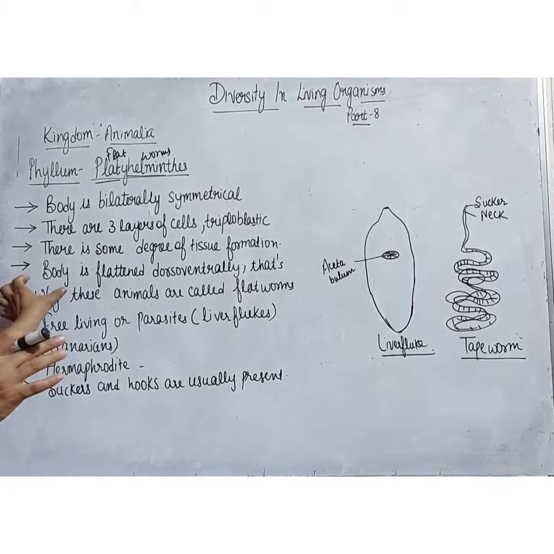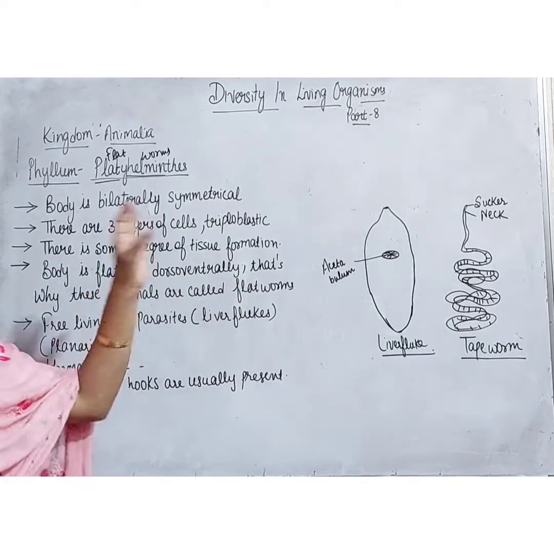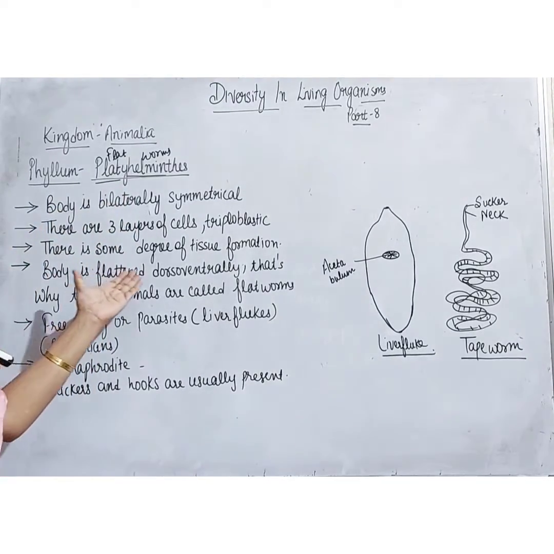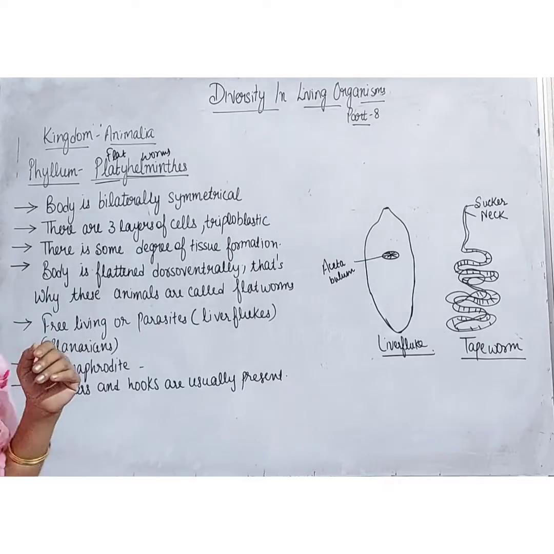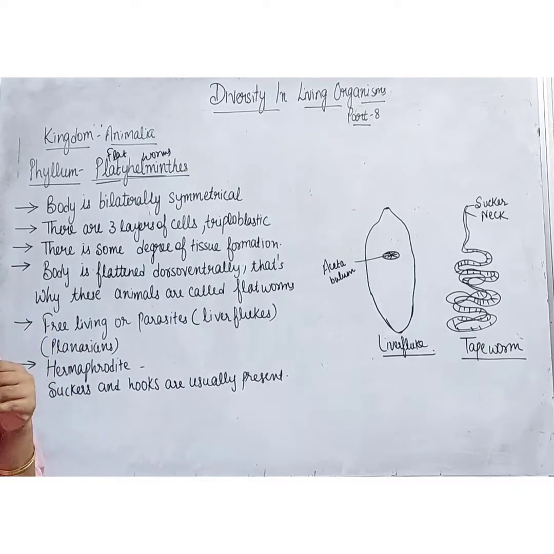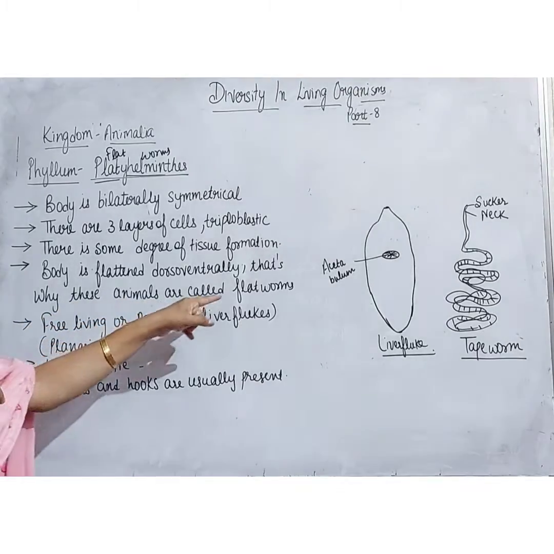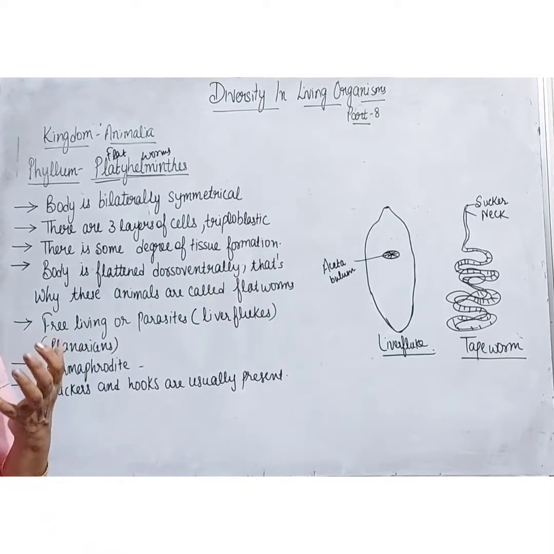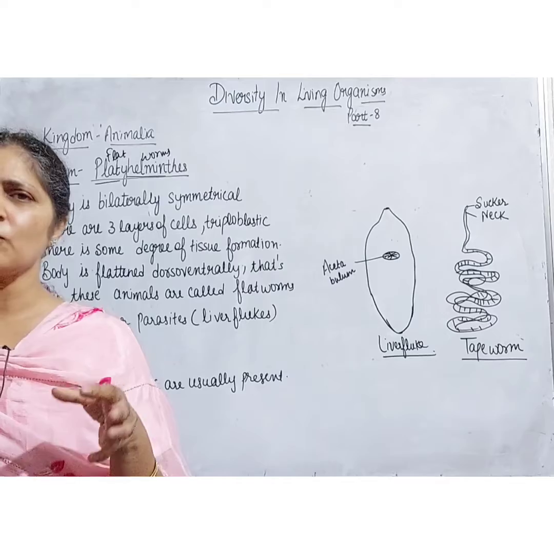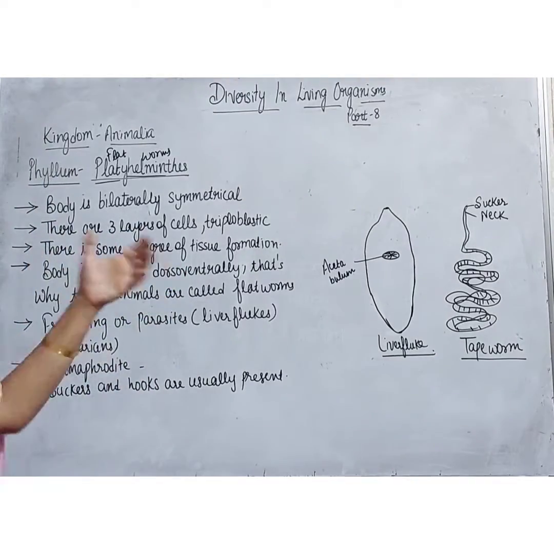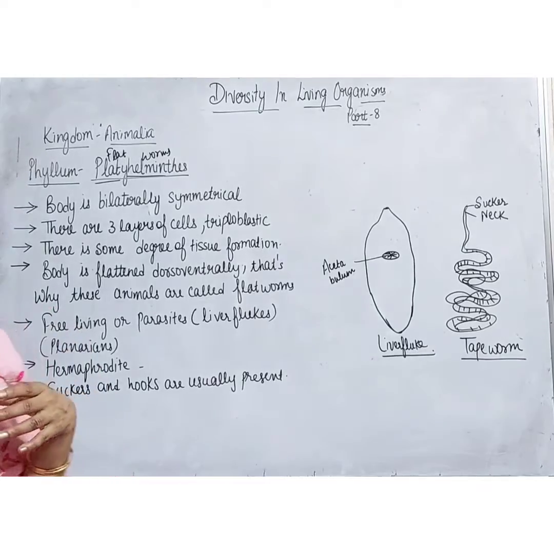Next is, the body is flattened dorsoventrally. As I have told you from the name, the body is flattened dorsoventrally. Dorsoventrally means from top to bottom. That's why these animals are called flatworms, because their body is flattened dorsoventrally, means from top to bottom. So these animals are known as the flatworms.